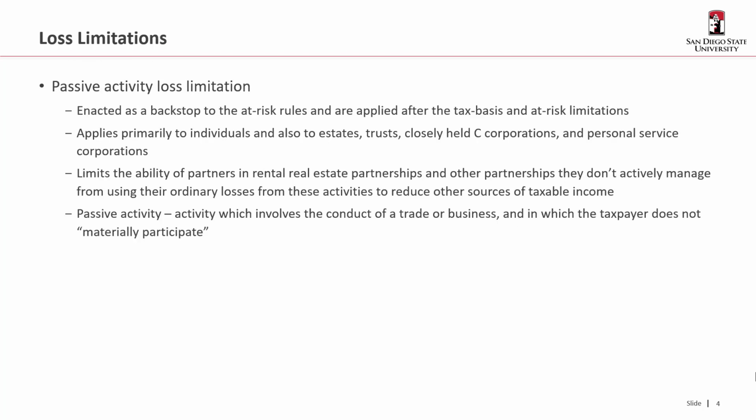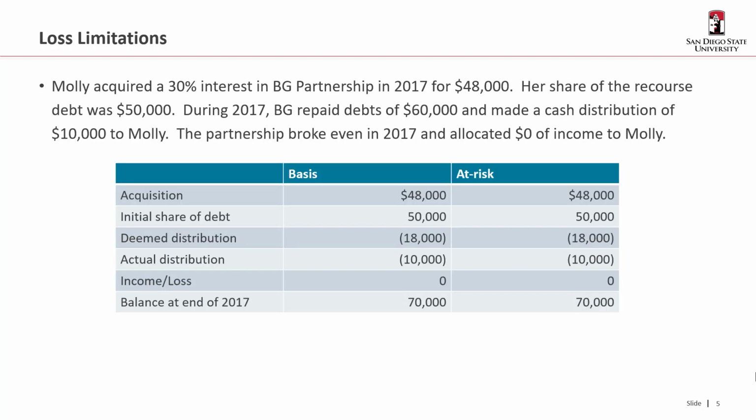So the passive activity loss, this is the final backstop for if the basis and at-risk rules don't pick it up. It applies primarily to individuals, but it can also apply to estates, trusts, some closely held C Corps, and personal service corps if they're acting as partners. And it limits the ability of partners in rental real estate partnerships and other partnerships that they do not materially participate in from using their ordinary losses from those activities. So everything kind of depends on that definition of material participation.